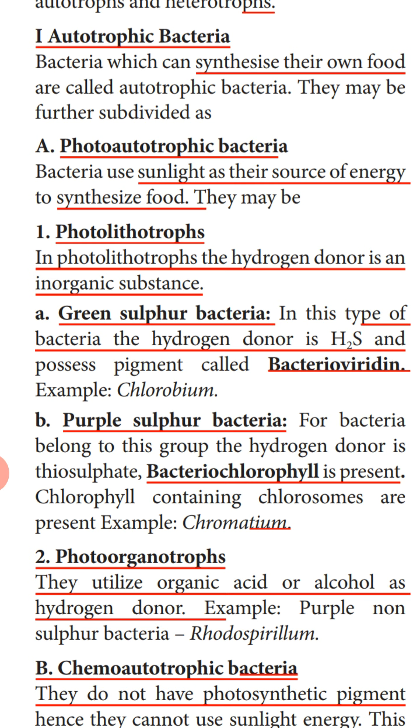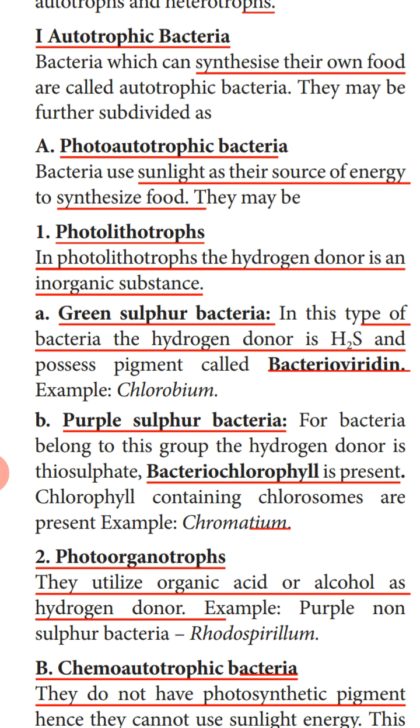So, we have studied green sulfur bacteria. It is a photolithotroph which gets the hydrogen from the H2S, or the donor of hydrogen is H2S. They have the photosynthetic pigment called bacterioviridin and they can synthesize their own food. Example for this is chlorobium.